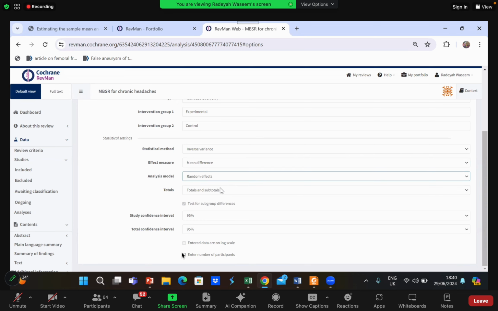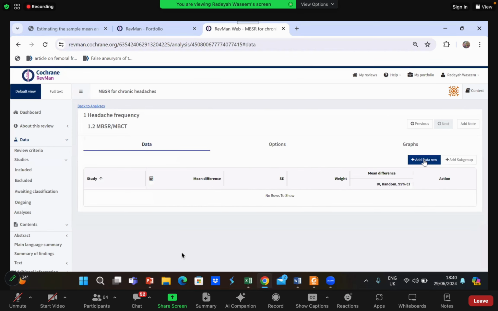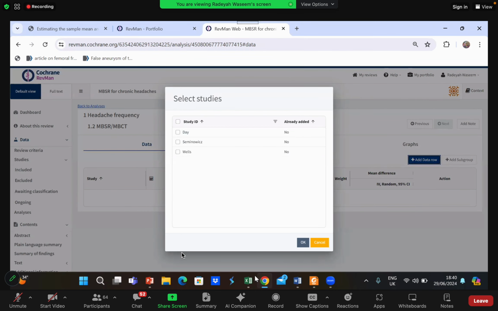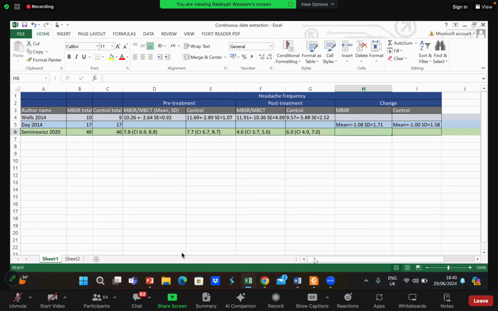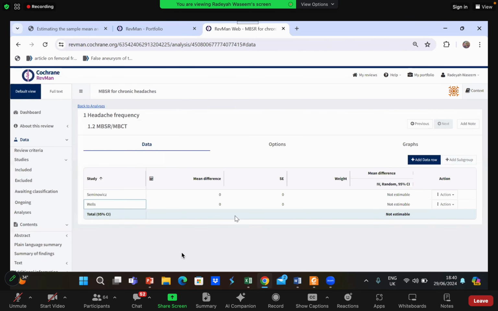Analysis model, I will change it to random effects. I do not need to change anything else over here. Now I'm going to go to the data section. The two articles that I need are now Seminovics and Wells, right? Yes, Wells and Seminovics. I need Wells and Seminovics. Why? Because I do not need the data for Day et al., because I have already added it directly into my main forest plot.